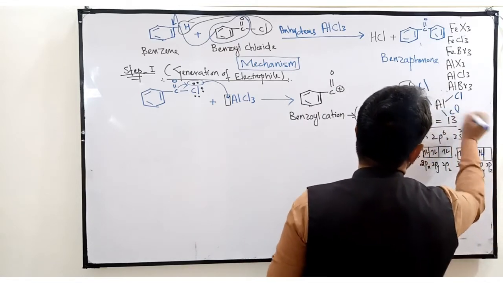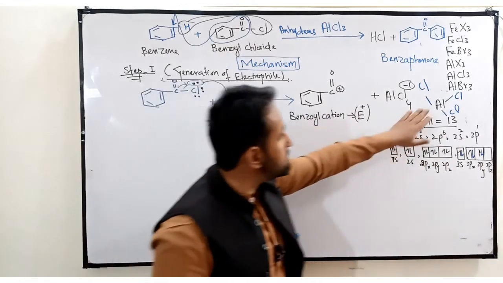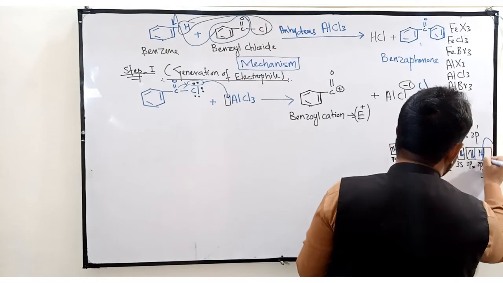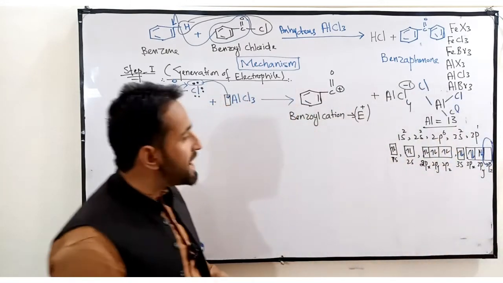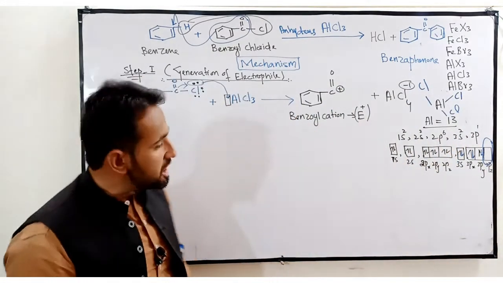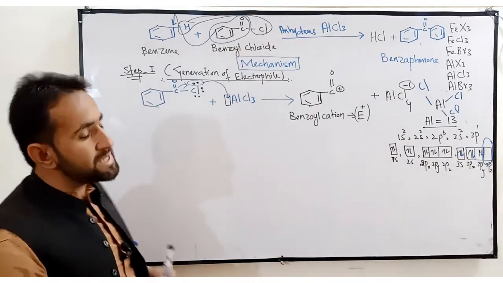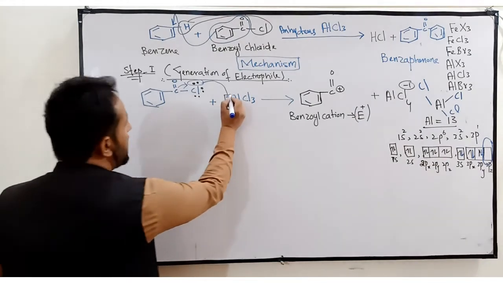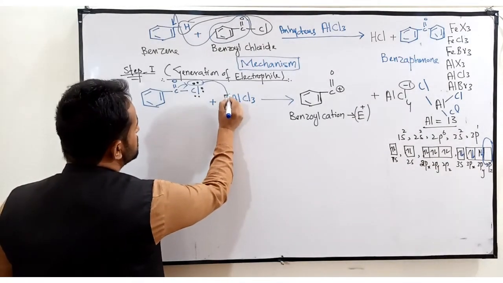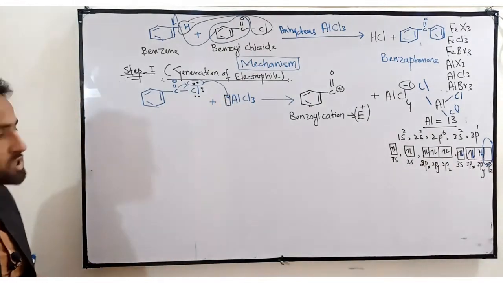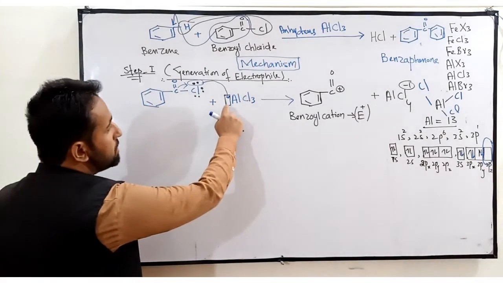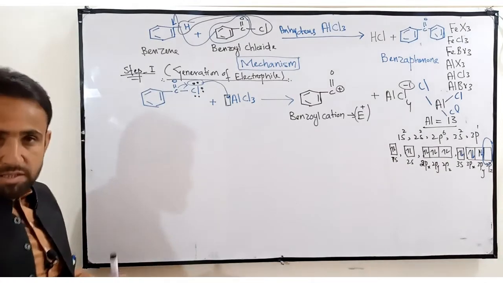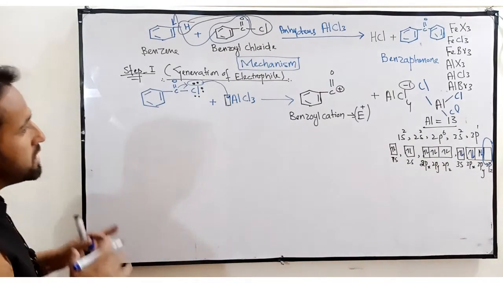Now this is aluminium trichloride, but if we look here, still there is one vacant orbital with aluminium, that is 3pz. The 3pz atomic orbital is still vacant with aluminium. I hope that you have understood well.